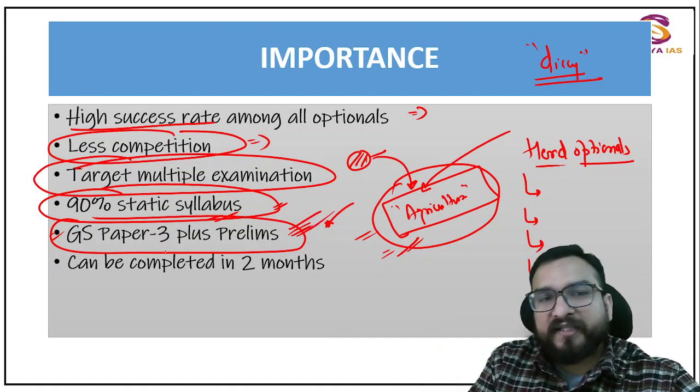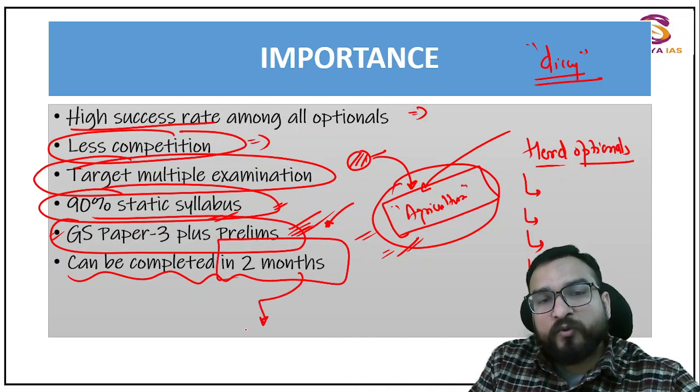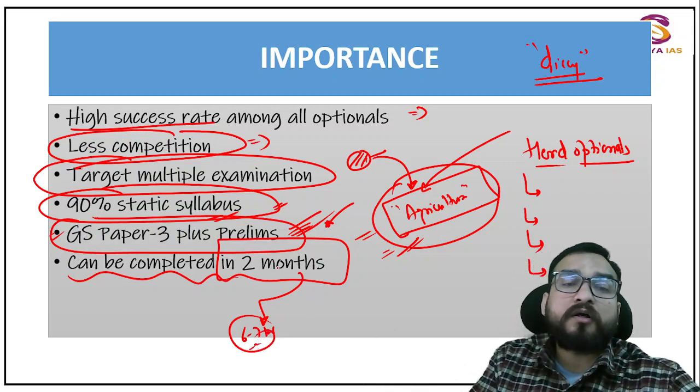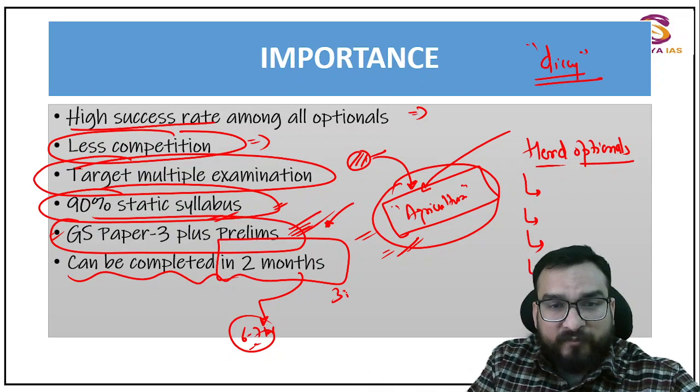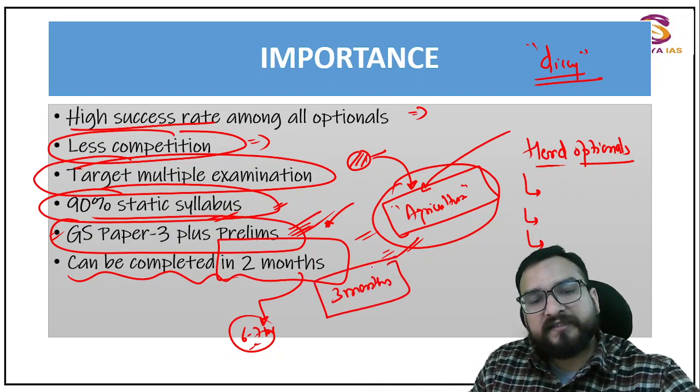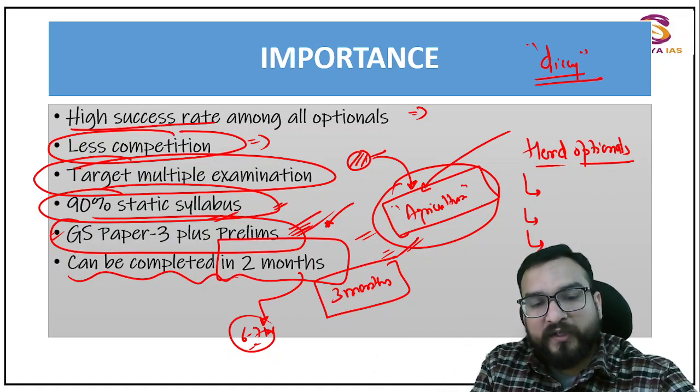And the most important thing is that it can be completed within 2 months, provided that you are reading this optional 6 to 7 hours daily, guys. Right? Easily it can be covered in 2 months. With 3 months, you can cover it along with answer writing. Right, guys? So directly I am telling you what you will get in the course.